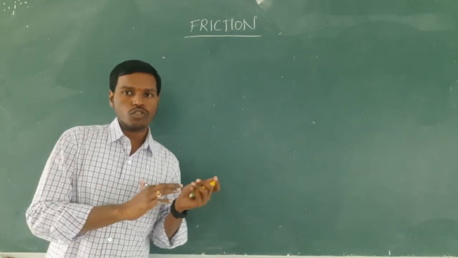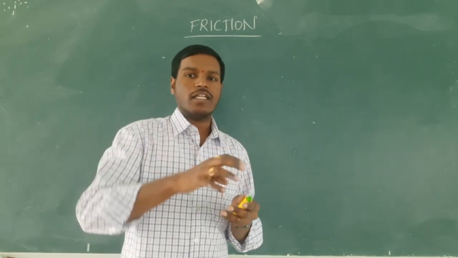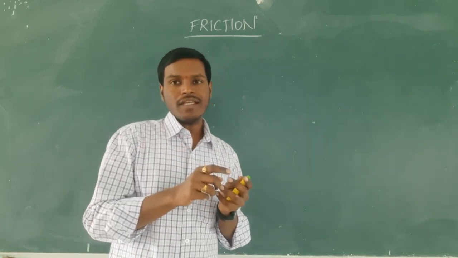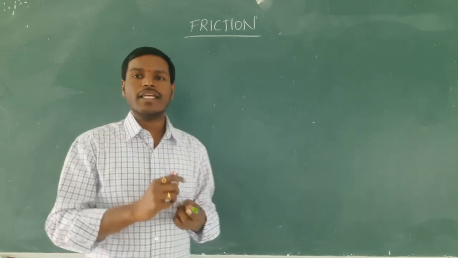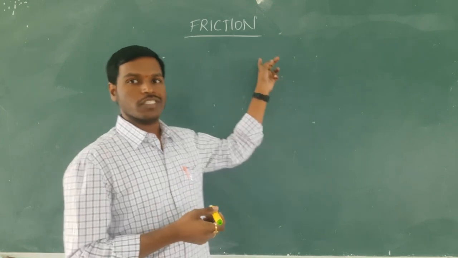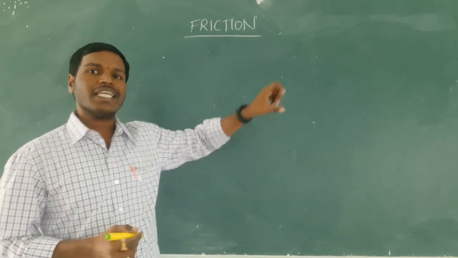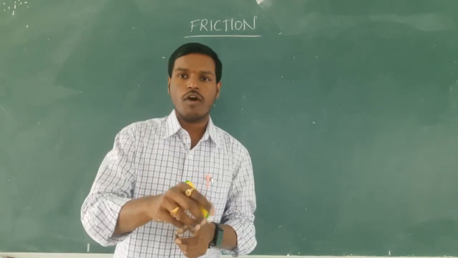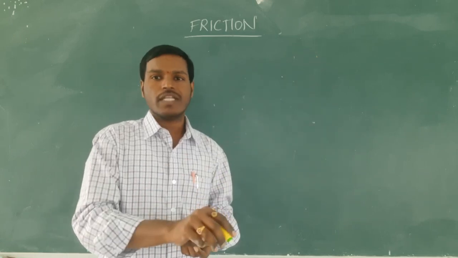Okay, so to stop any object, there must be a force acting on the body. Here on the ball also, a force is acting in the direction opposite to the direction of the ball. So that force is a frictional force. Here the frictional force is acting on the ball to stop it, and this frictional force is acting opposite to the direction of motion.